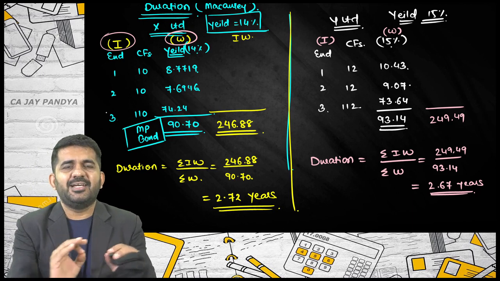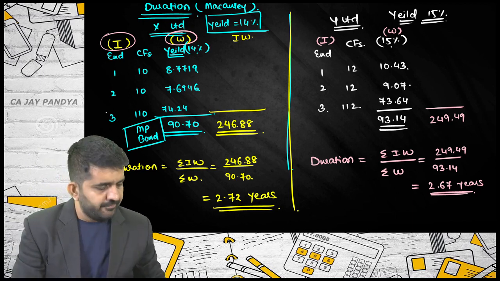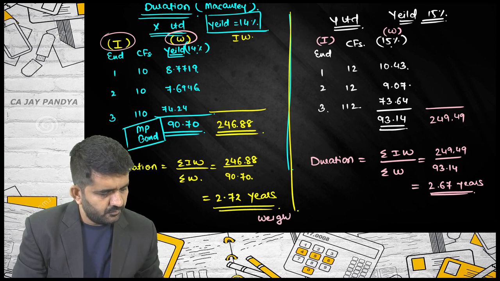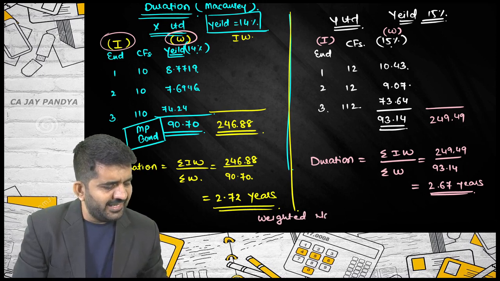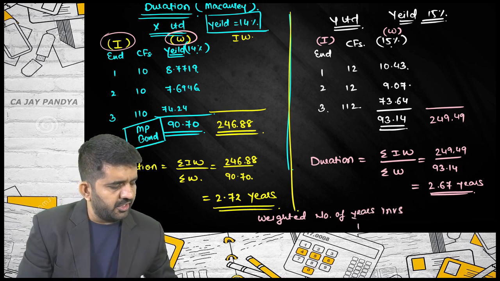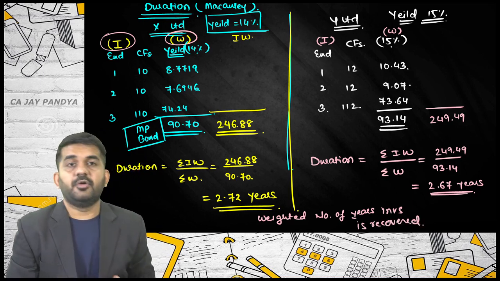Try to understand how it is defined. It is the weighted number of years in which your investment is recovered.